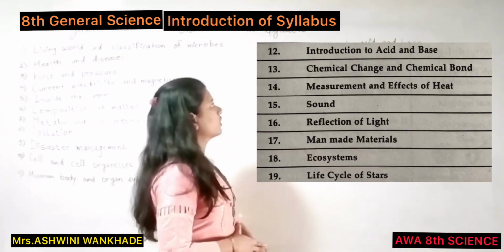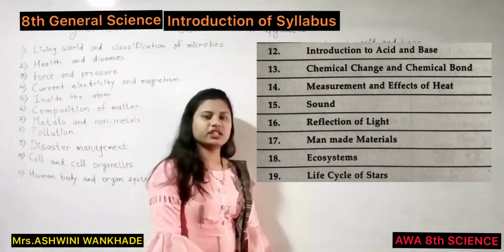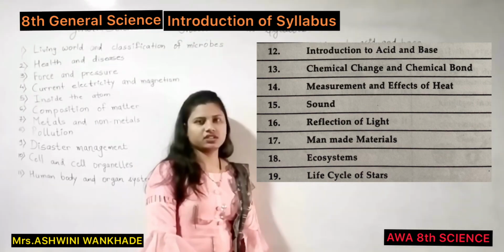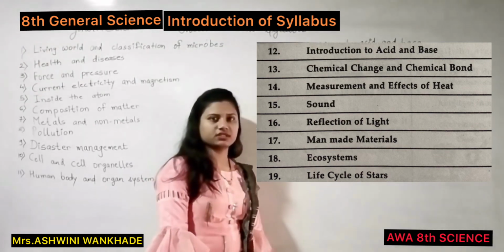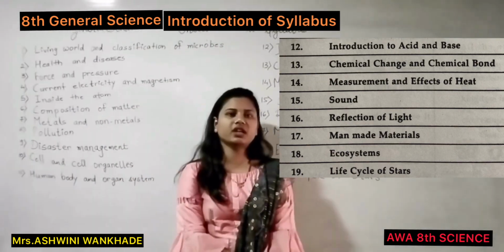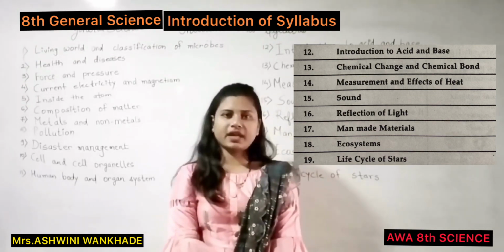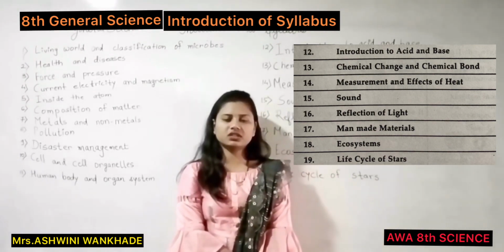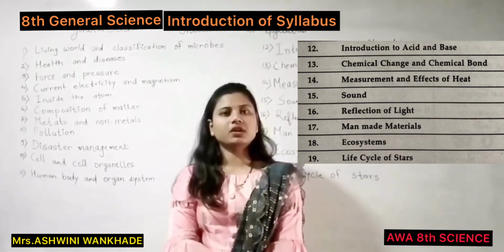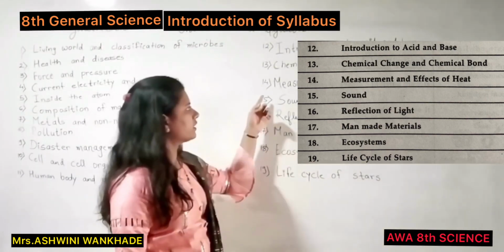Next chapter is Introduction to Acid and Base. In this chapter we are going to study what is acid, their properties and uses, then what is base, their properties and uses, and lastly the neutralization process. The next chapter is Chemical Change and Chemical Bond. In this chapter we are going to study the chemical changes and chemical equations. Later on we will study the man-made changes and natural chemical changes. And lastly, we will study the chemical bond, in which we will study the covalent bond and ionic bond.